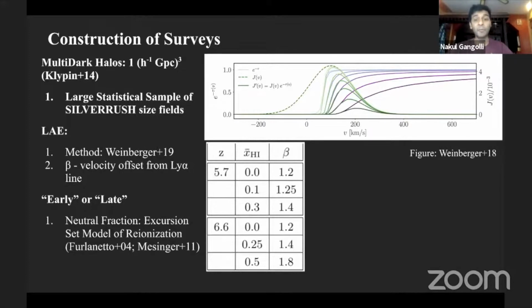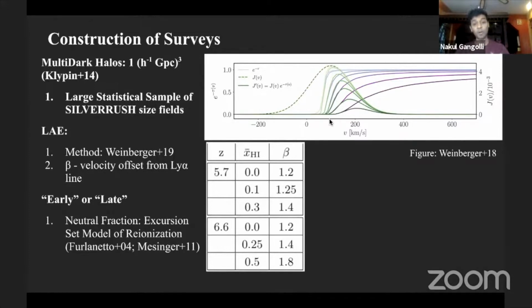The method we use to populate those halos with LAEs is the method outlined in Weinberger et al. 2019. I won't go into too much detail, but the important aspect of their modeling is that we implement a beta parameter, which in essence connects the circular velocity of a halo to the velocity offset of the Lyman-alpha line redward of the systematic. As an example, here is a Lyman-alpha profile where the line offset is centered at about 100 kilometers per second.